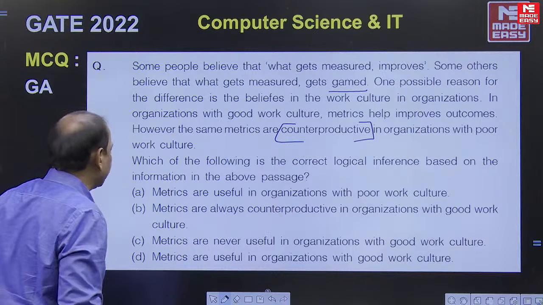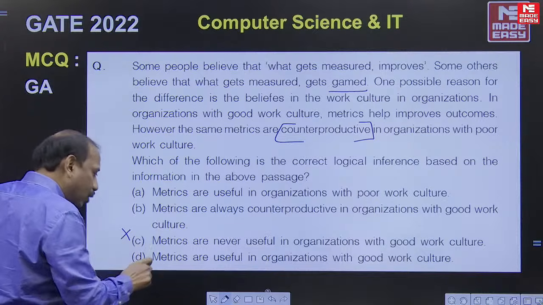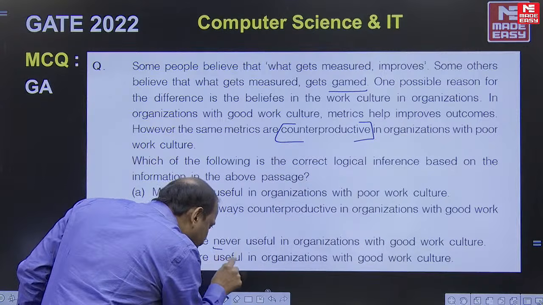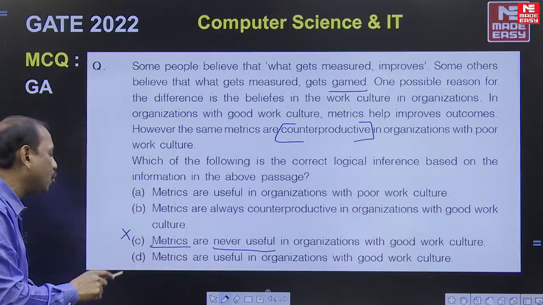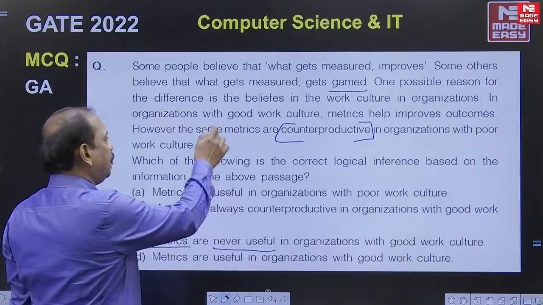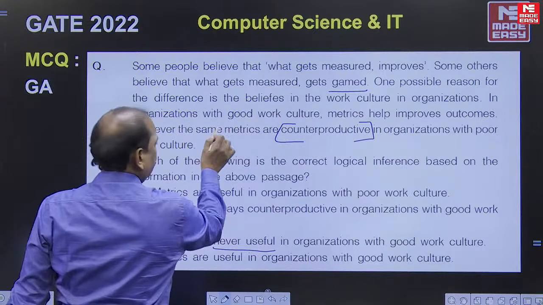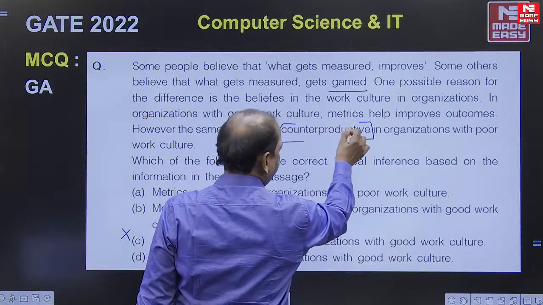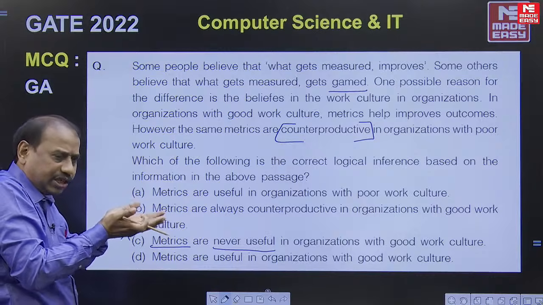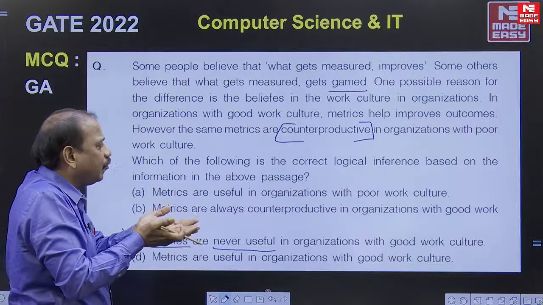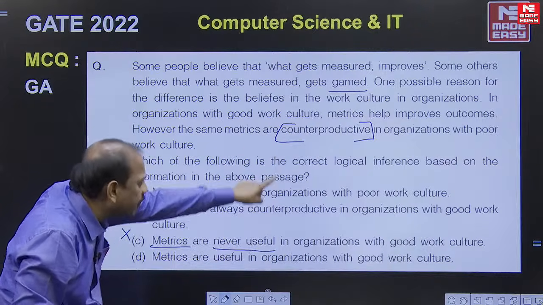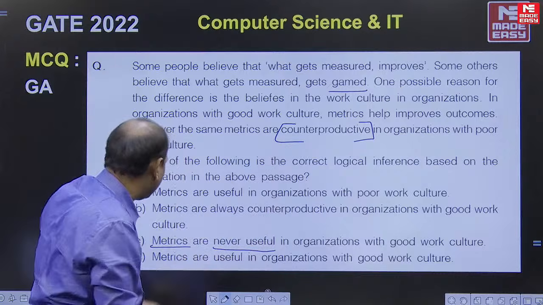Metrics are never useful. First, C needs to be eliminated, because metrics, you know what metrics is, we discussed, are never useful. This negative word is helping you to avoid this because it is against what is said in the passage. Check the third part. In organizations with good work culture, fourth line of the sentence, metrics help improve outcomes. So metrics, the so-called system of evaluation, helps improve the result. So it says never useful. When it is helping you to improve, it is useful, opposite to what is said.